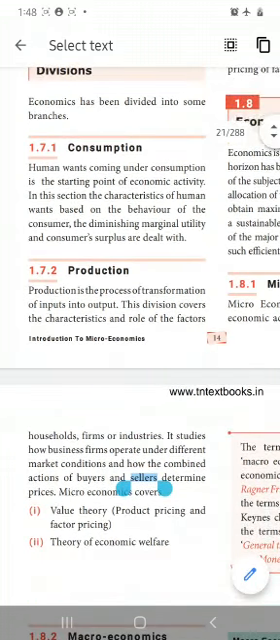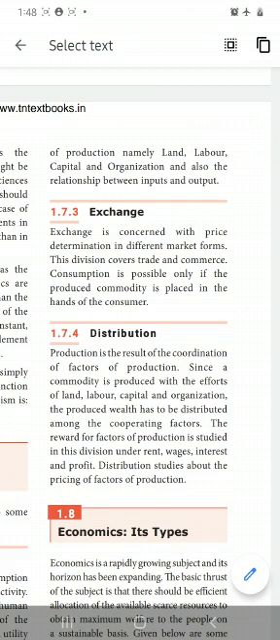Production is the process of transformation of inputs into output. For example, sugarcane is the input and sugar is the output. This division covers the characteristics and role of the factors of production, namely land, labor, capital and organization. Land, labor, capital and organization are called the factors of production.